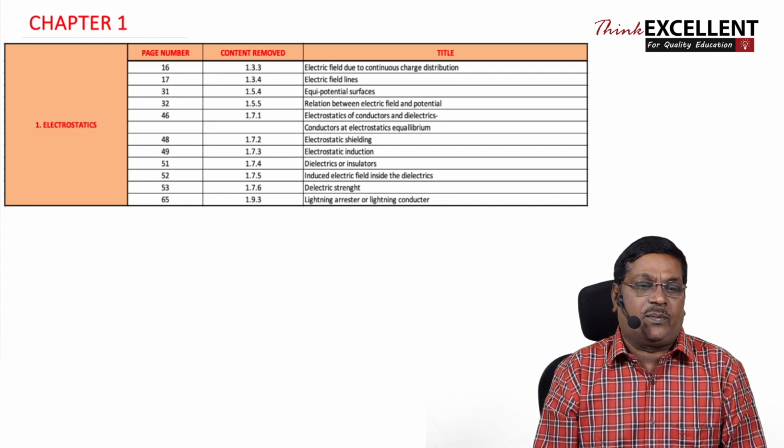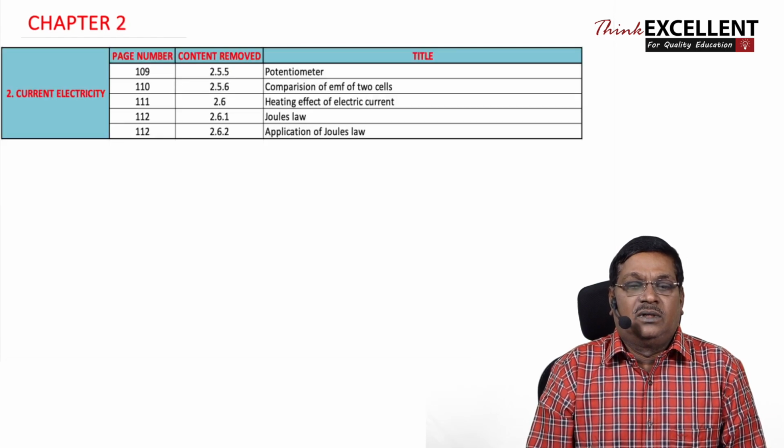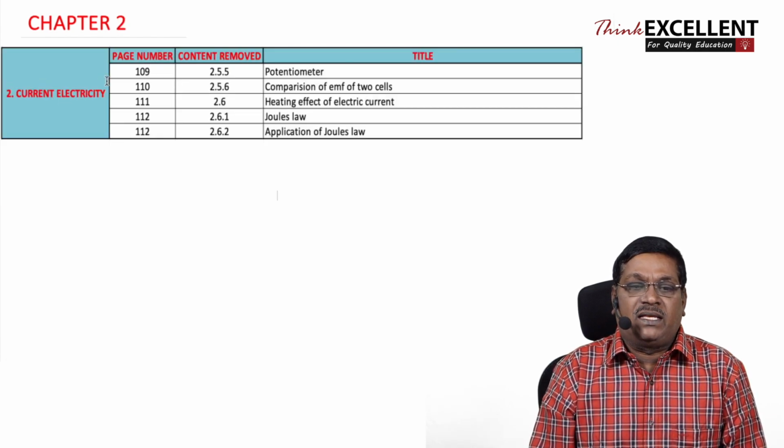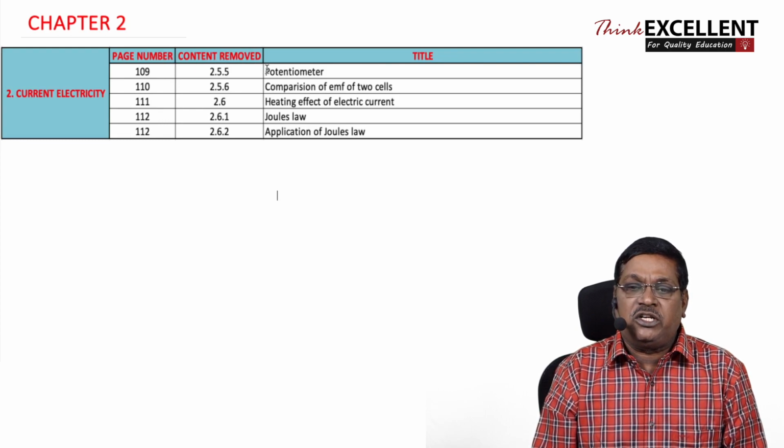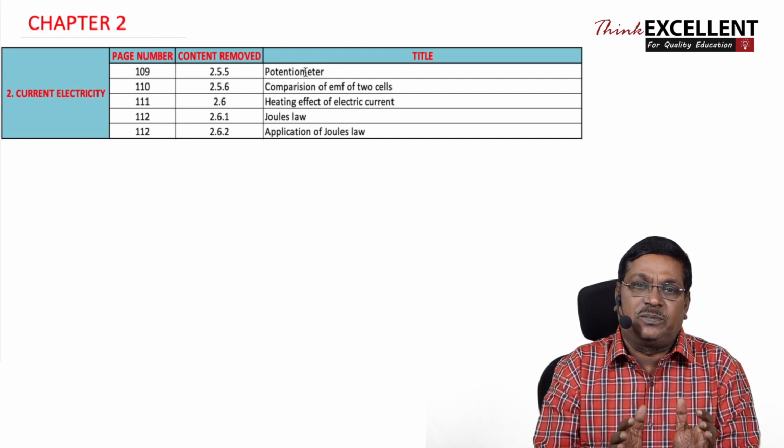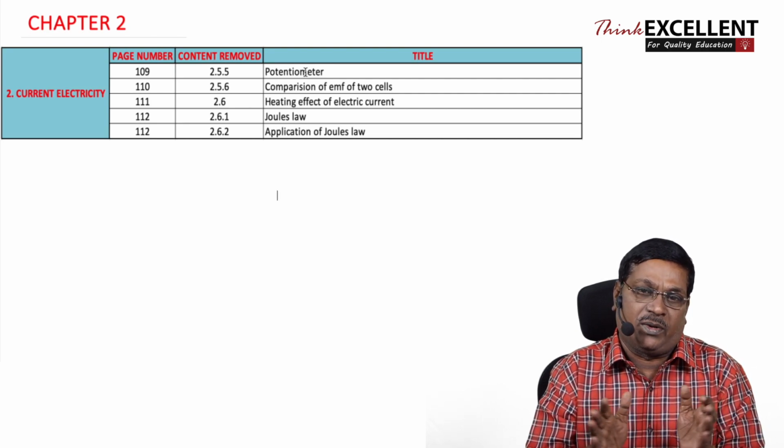Now, in the second chapter, current electricity, page number 109, content removed is 2.55, potentiometer. The potentiometer construction and principle, you need not prepare for your examination.